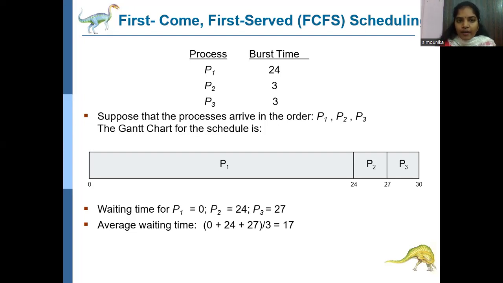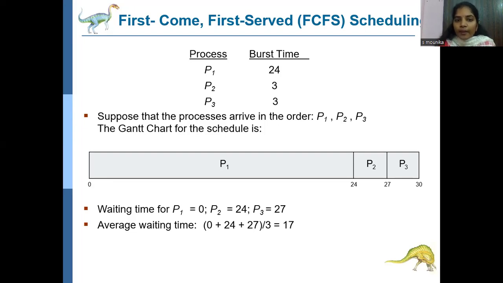So P1 runs for 24 milliseconds, so I have placed P1 here. Then next P2, which runs for 3 milliseconds. To find the waiting times of P1, P2, P3, I have added 24 with 3. P1 completed its execution at 24 milliseconds, and next to P2 we add the 3 milliseconds to the 24 milliseconds, so 24 plus 3 is 27.